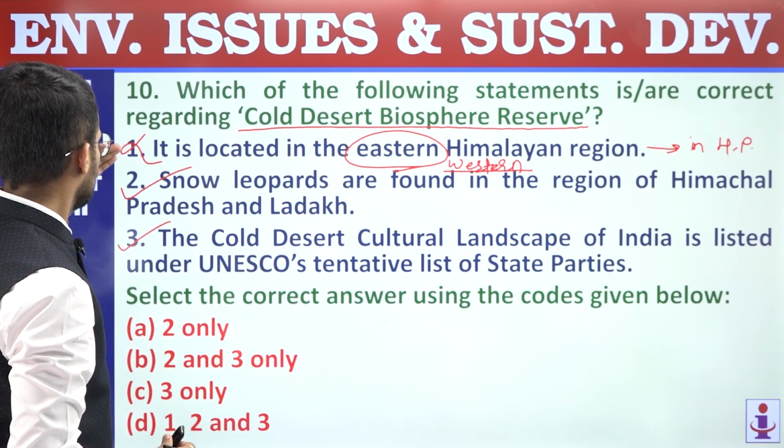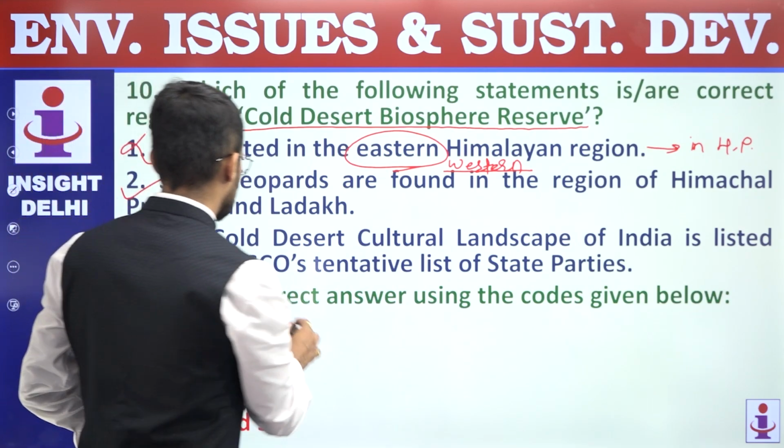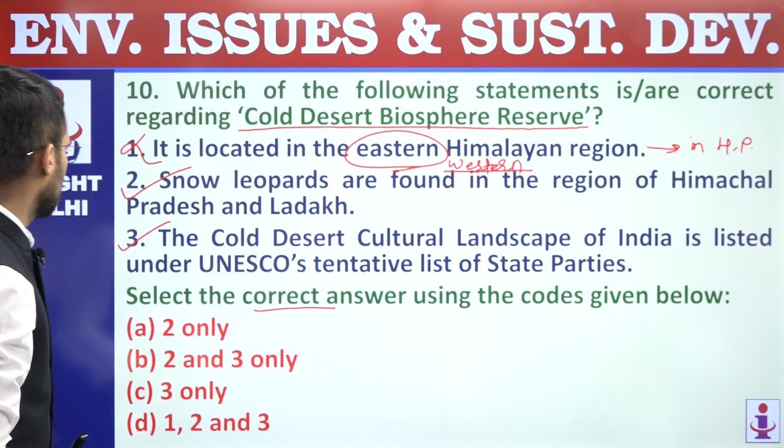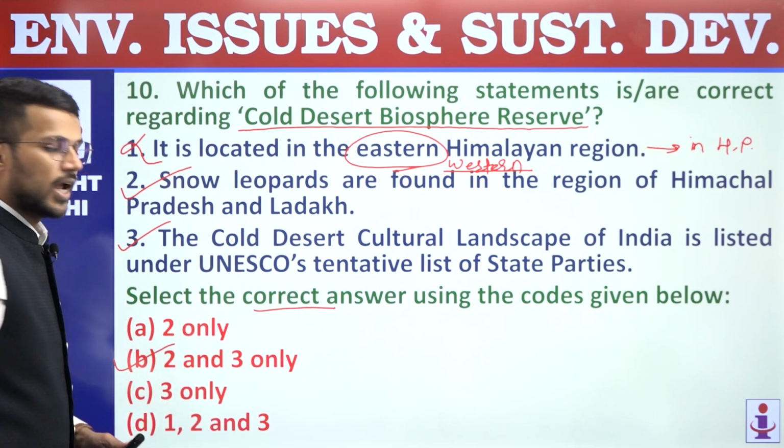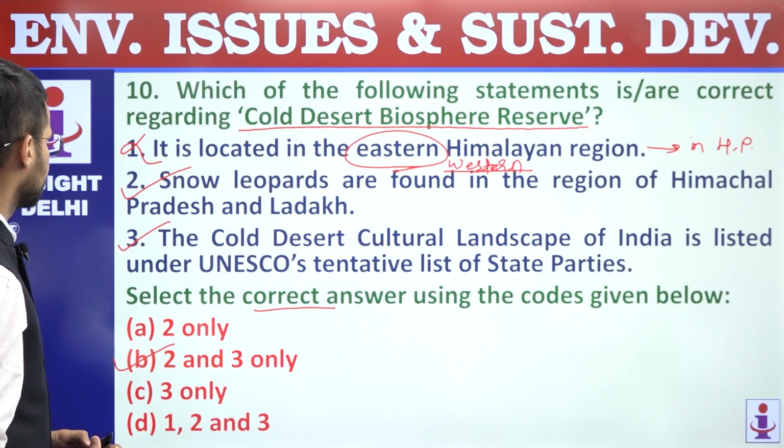Fine. So the second and third statements are correct. The first is incorrect. We are supposed to find out the correct statements only, and hence the answer is B, 2 and 3 only. Question number 10, answer is B, 2 and 3.